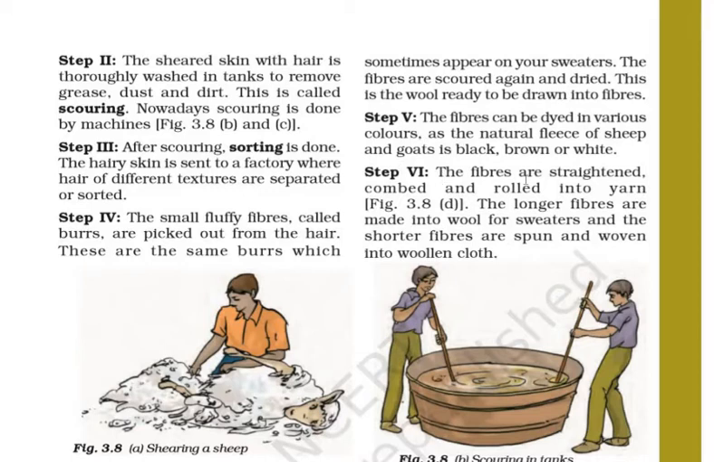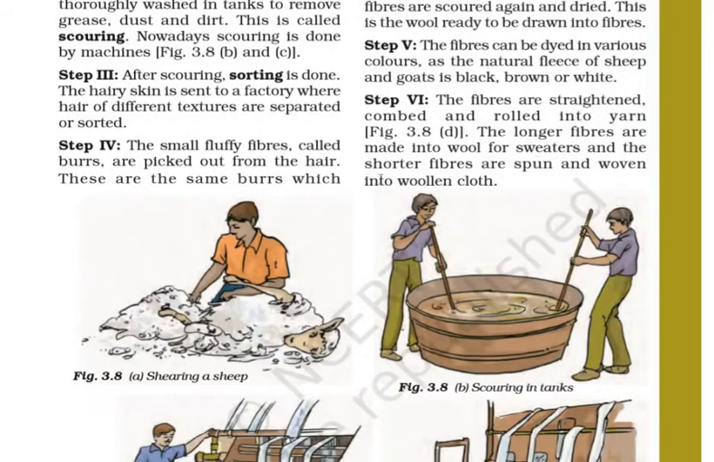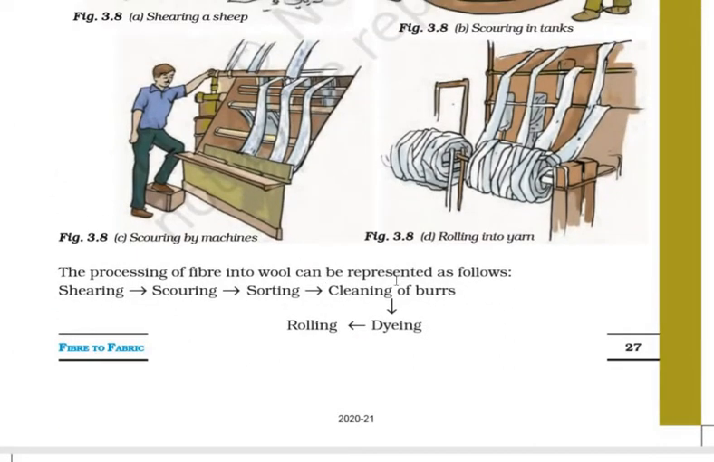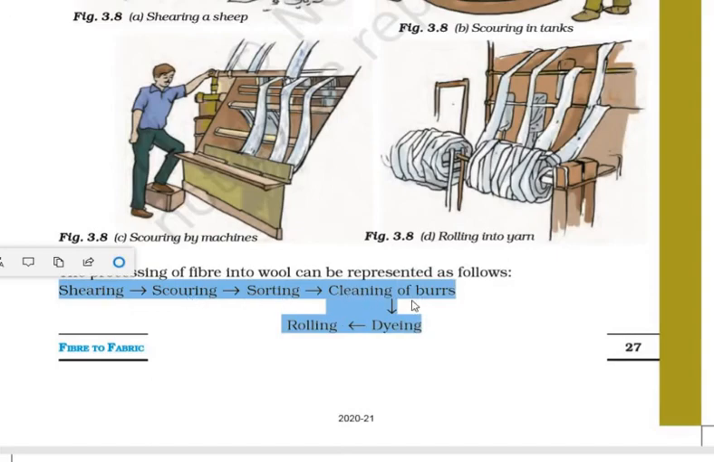Step 6: the fibers are straightened, combed and rolled into yarn. The longer fibers are made into wool for sweaters, and the shorter fibers are spun and woven into woolen clothes. The process of turning fiber into wool can be represented as follows: shearing, scouring, sorting, cleaning of burrs, dyeing and rolling. So these are the processes 1, 2, 3, 4, 5 and 6.